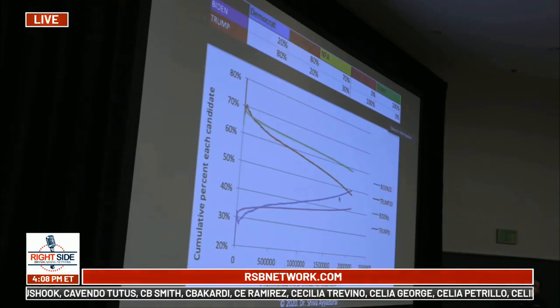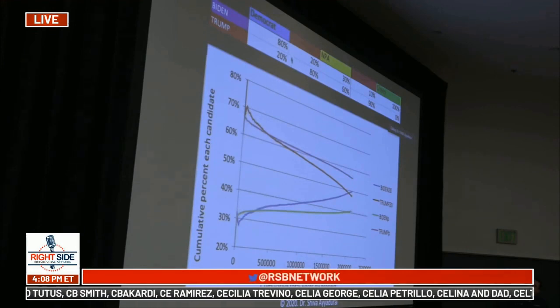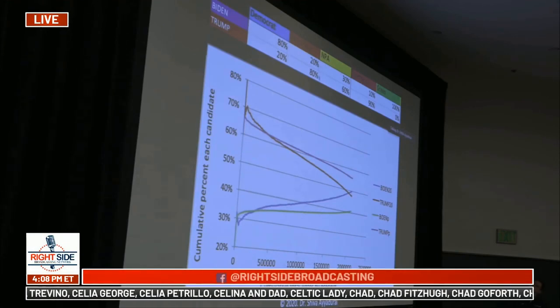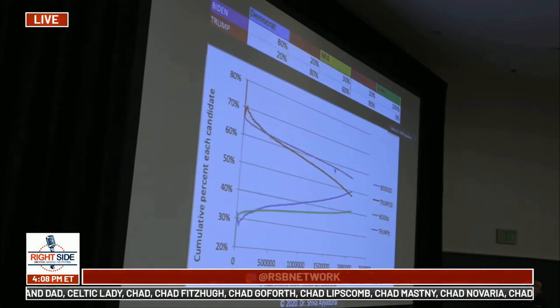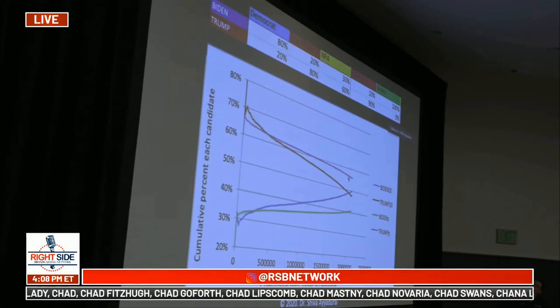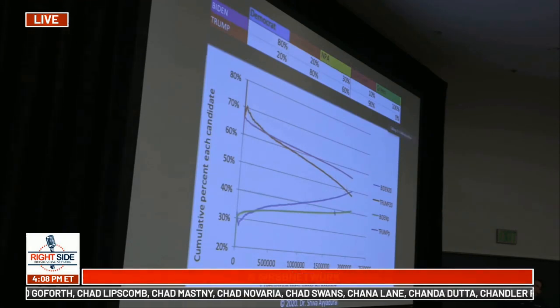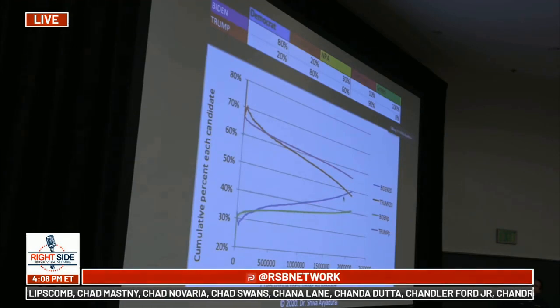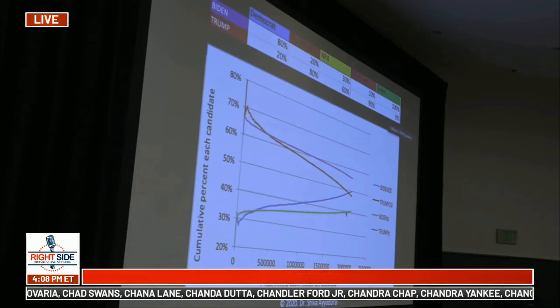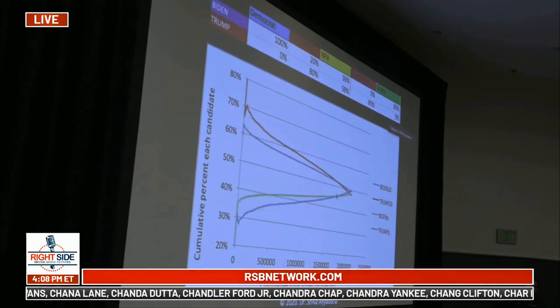So here's another potential scenario. In this case, we're looking at Biden-Trump voter distribution of Democrats by 80-20, Republican 20-80, the Independents 30-60, Libertarians 10-90, Green 100-0. And in this case, the purple line here is at least nearer the red line, and the green line is getting closer to Mr. Biden. So again, the green and the purple are the simulated versions. Then we do another example. Well, this is getting a little bit closer.